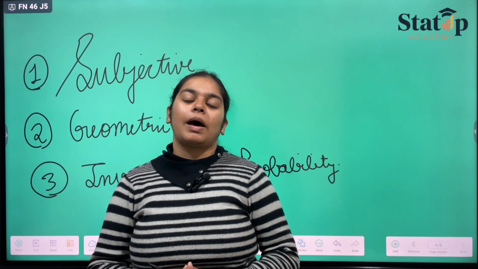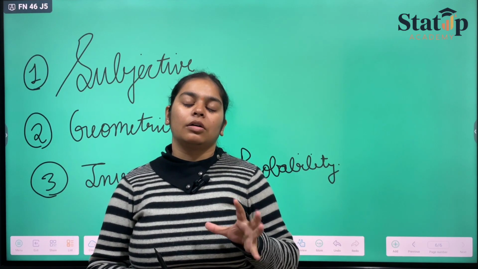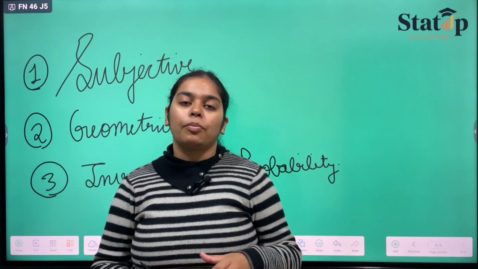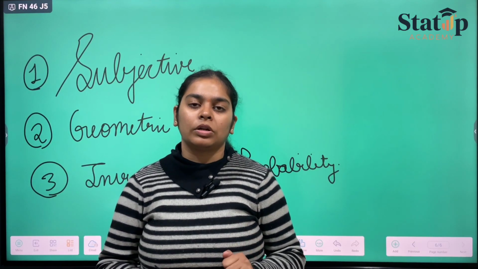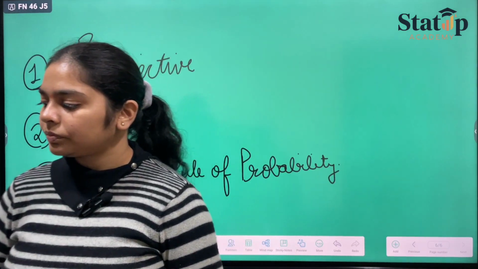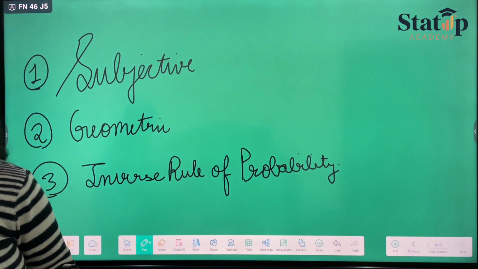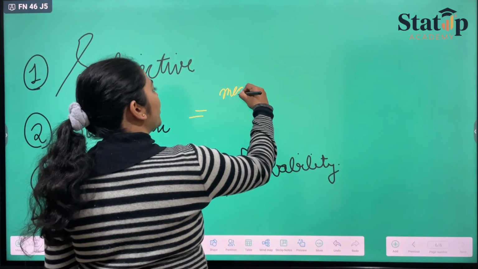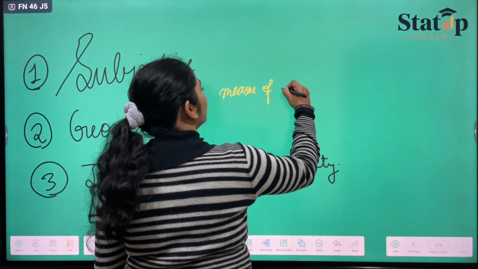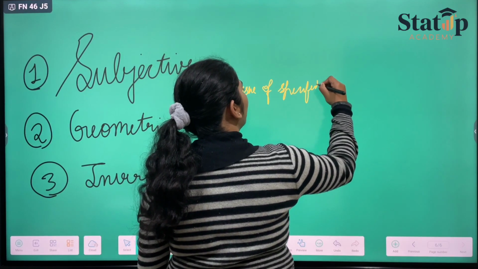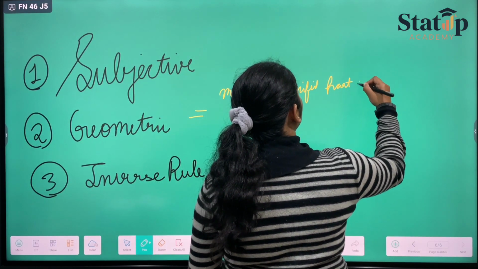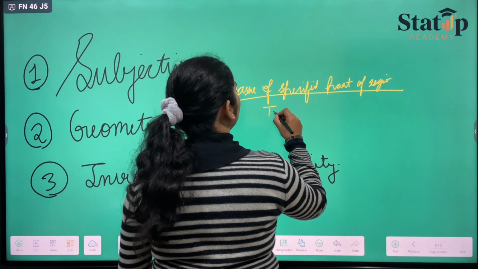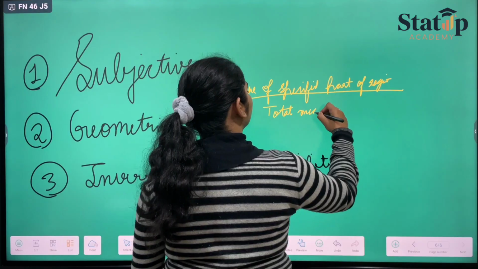Now, geometric probability is nothing but the probability that something covers a region upon the total region of that thing. If I say so, geometric probability is the measure of a specified part of the region upon the total measure of the region.